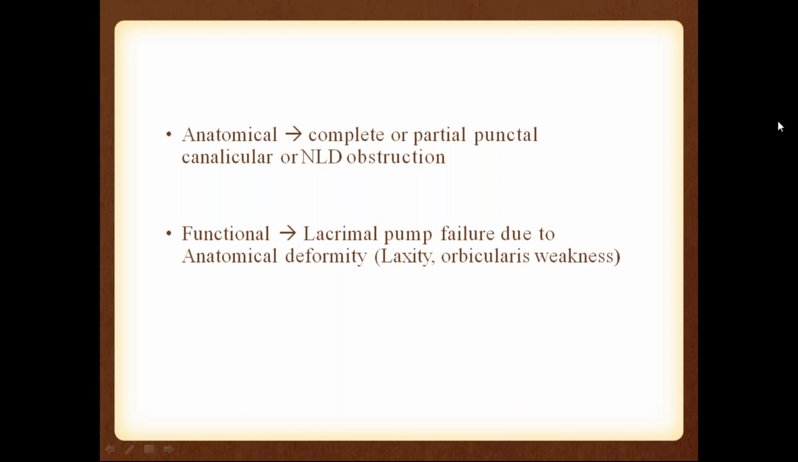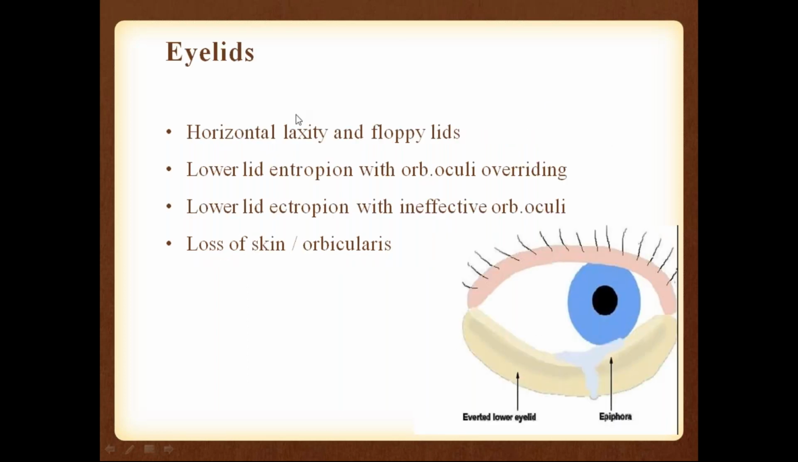Lacrimal pump failure due to some anatomical defects like weakness and laxity of the orbicularis oculi muscle. Okay, so it can be anatomical or functional. Functional means there is lacrimal pump failure. Because there is failure of the pump function, the tears cannot be drained out properly.